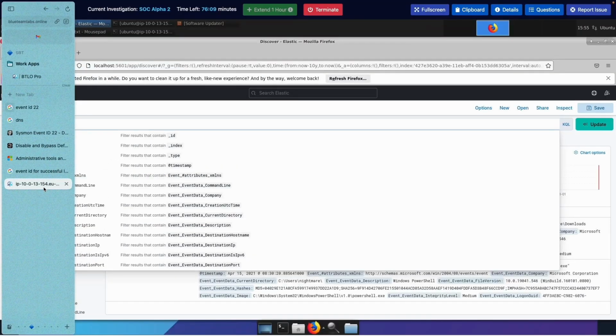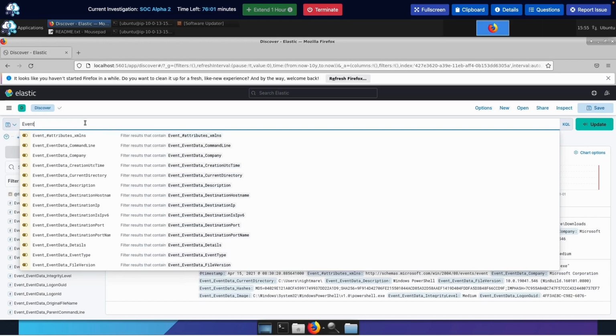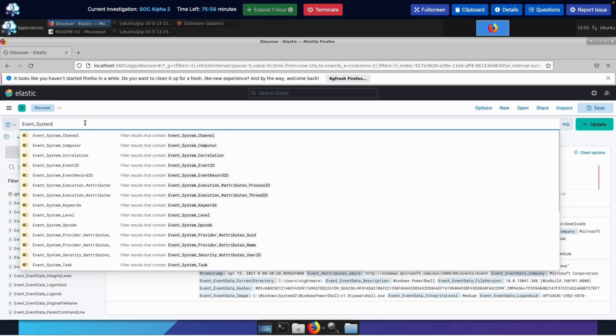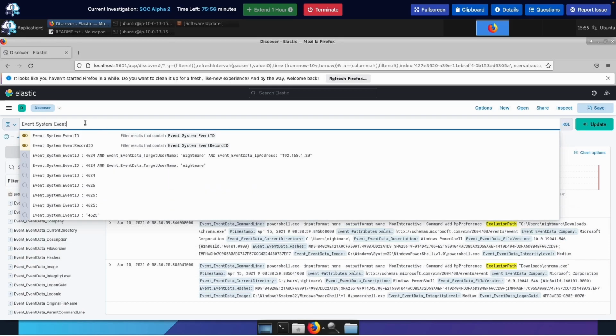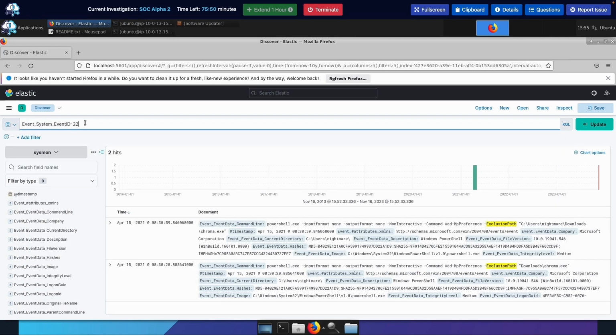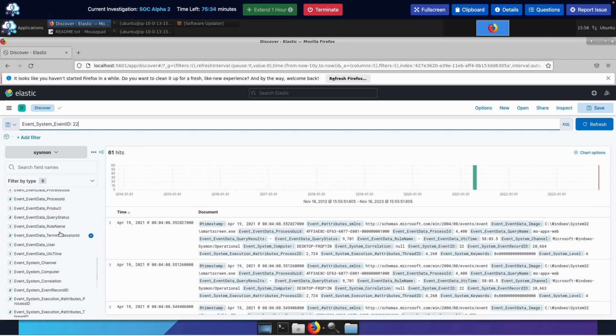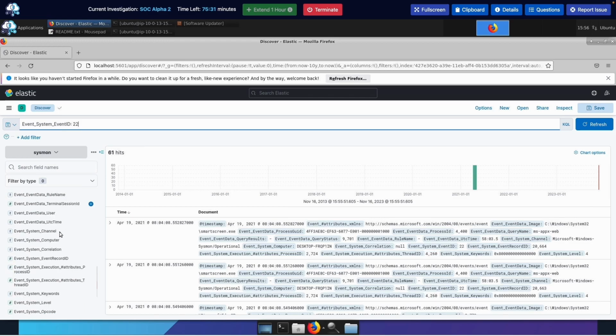Let's go back to our ELK. Let's filter for event ID like we did with the other ones. System, event ID. Event ID 22. Let me see if that works. All right, and yeah, I think that worked.